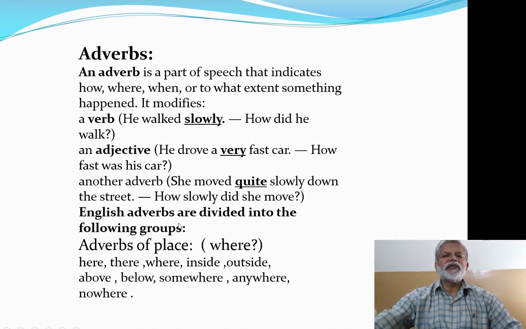English adverbs are divided into the following groups. On the basis of their function, we may name them differently. Adverbs of place. Obviously, its very name tells you that these are the adverbs which show place, which answer the question where. Some of the adverbs of place are given here: here, there, where, inside, outside, above, below, somewhere, anywhere, nowhere. Whenever we use these words, they show some place.